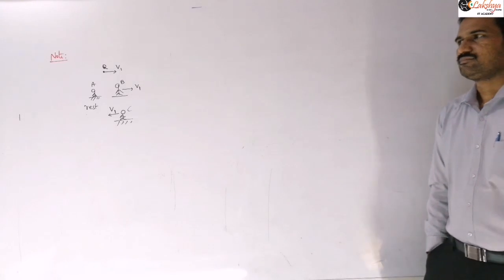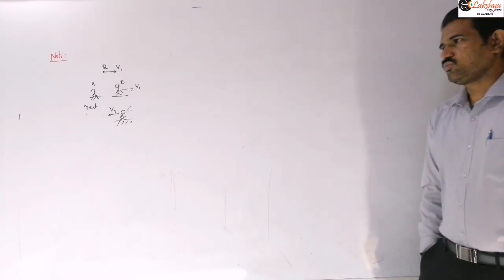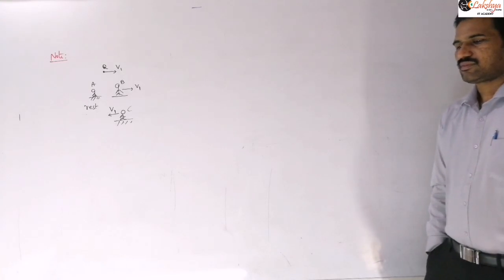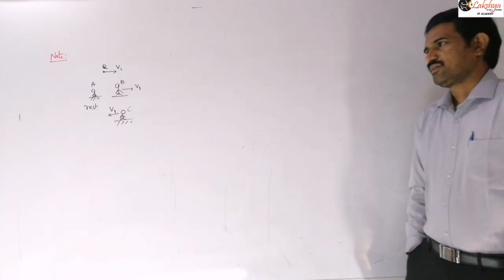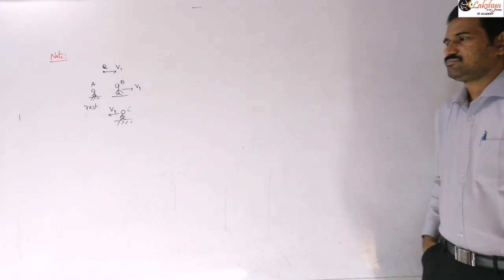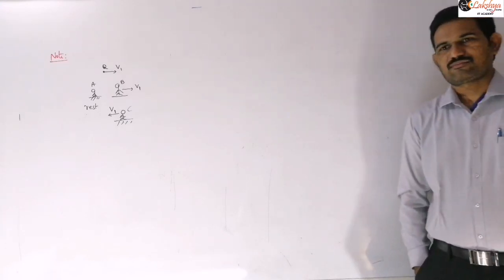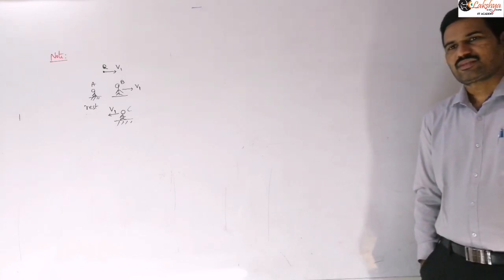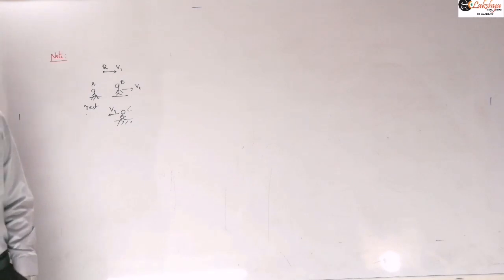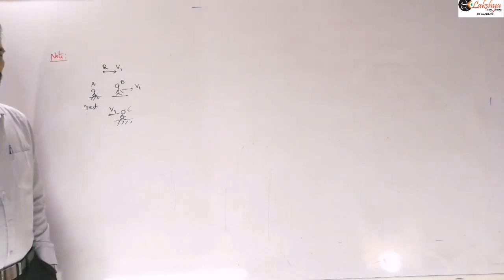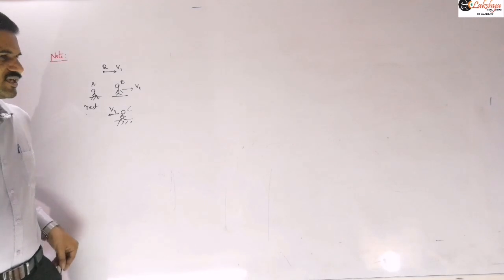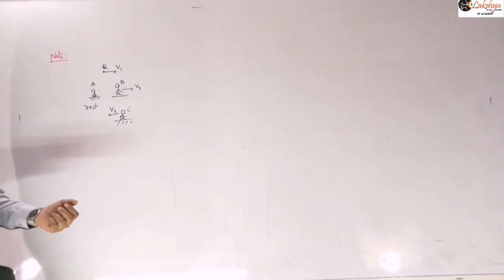That is, if a point charge q is moving with velocity v with respect to an inertial frame, consider three observers A, B, C. A is at rest, B is moving with velocity v1 in the same direction as the charge, and observer C will move with the same speed v1 in the opposite direction.